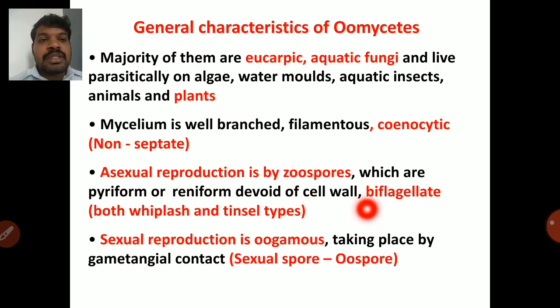Sexual reproduction is oogamous, taking place by gametangial contact. So we already know the sexual spore of oomycetes, that is the oospore. The oospore is produced in oogamy through gametangial contact.